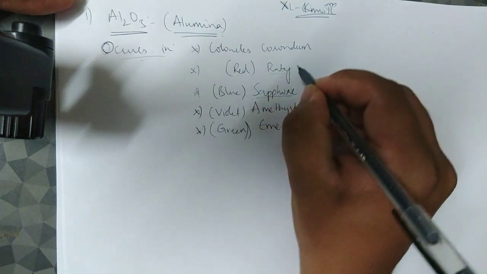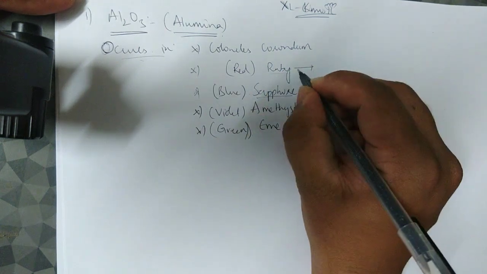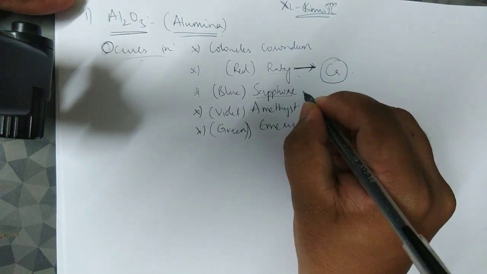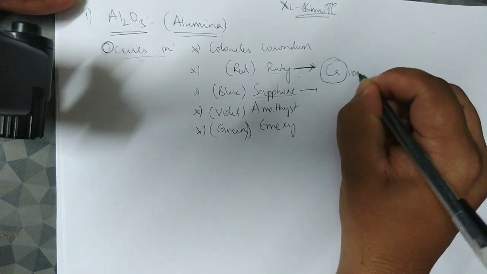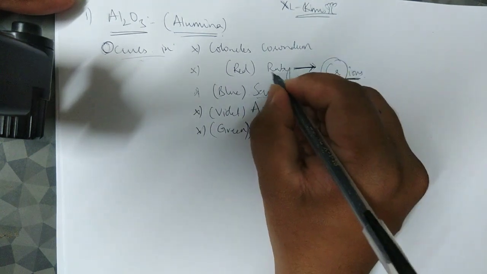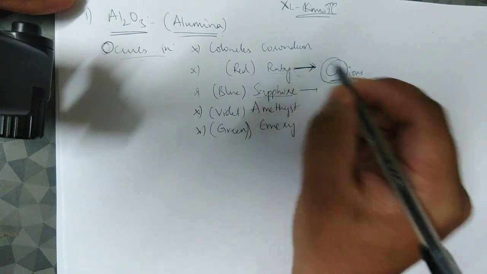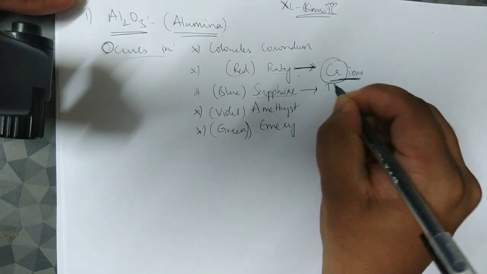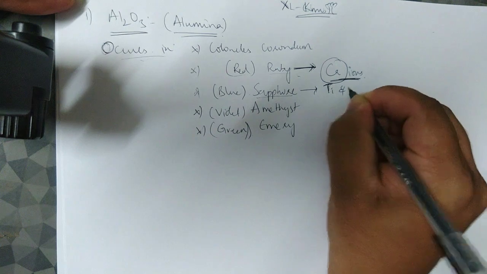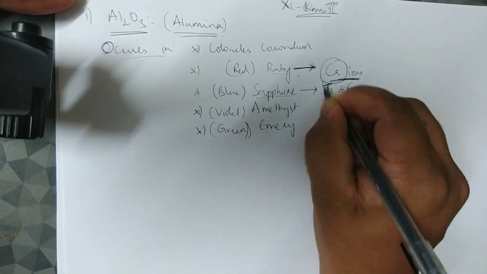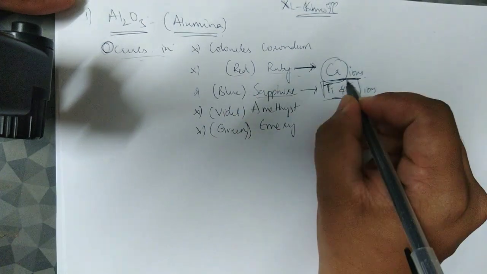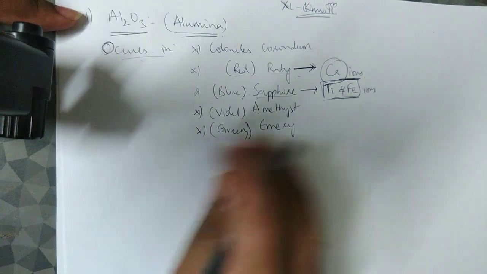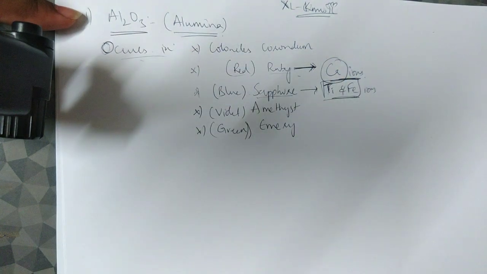The reason why ruby is red in color is because of impurities. Do remember this: the impurity present in ruby is chromium ions, present in the corundum, and that's the reason it gets a red color. Sapphire is because of titanium and iron ions. So do remember the colors are because of chromium, titanium and iron. This is about the various occurrences of alumina.